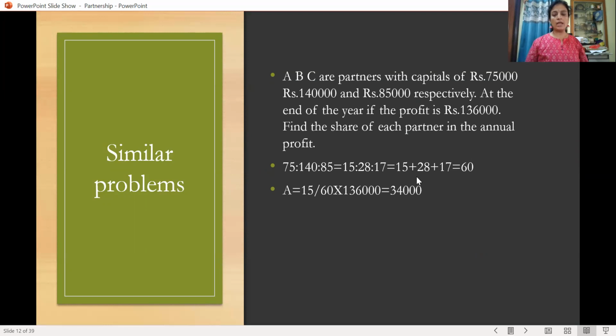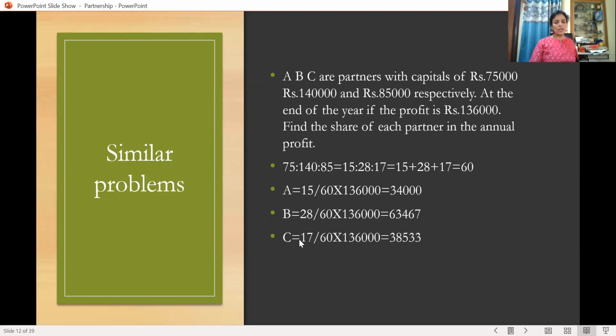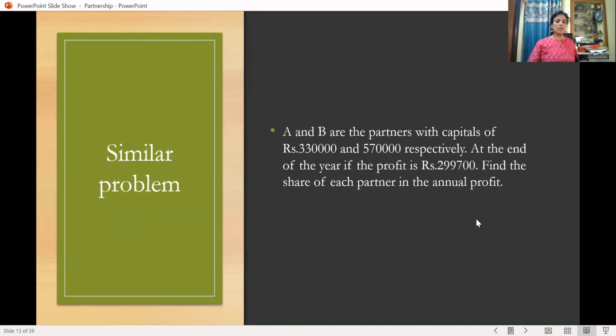So for A, it is 15 upon 60. For B, it is 28 upon 60. For C, it is 17 upon 60. And the profit is 1,36,000. So 15 upon 60 into 1,36,000, you will get 34,000. For B, 28 upon 60 into 1,36,000. So multiply 1,36,000 by 28 and divide by 60. You will get 63,467. For C, 17 into 1,36,000 divided by 60. You will get 38,533. This is how it has to be solved.